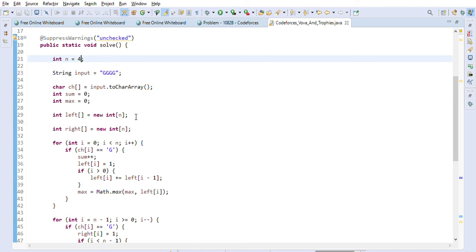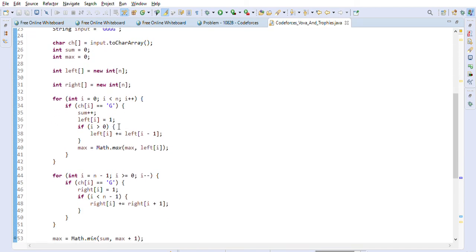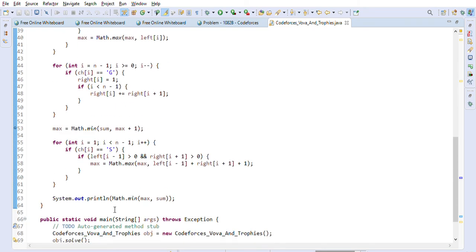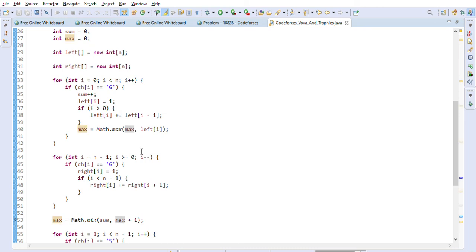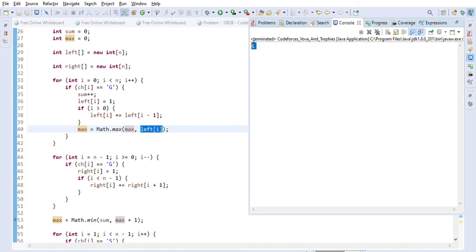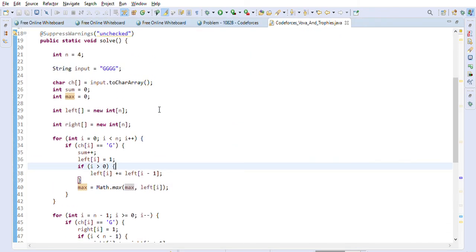So in this case there is no swapping, right? So in this case it will just directly take the maximum value between max and sum. So the max it will be left of I, right? So let's execute this. So 4 is the answer, right? Which is because there is no swapping here in this case.